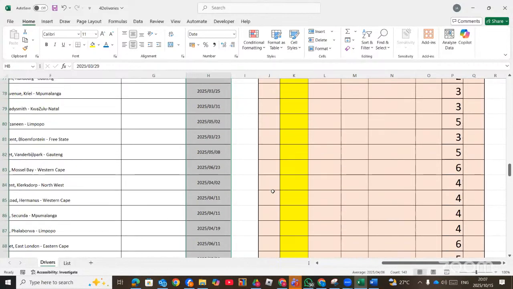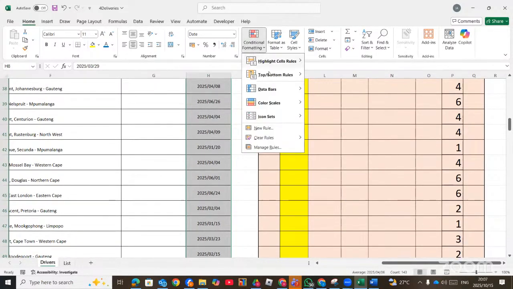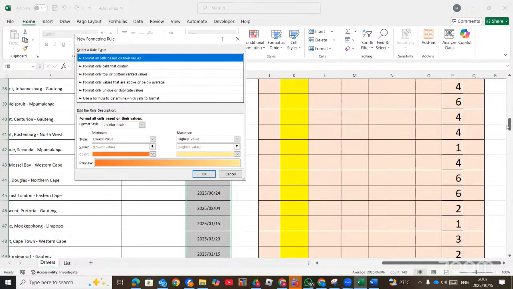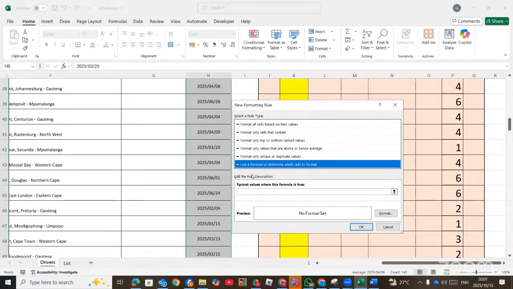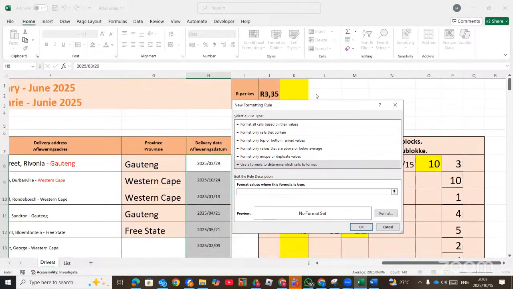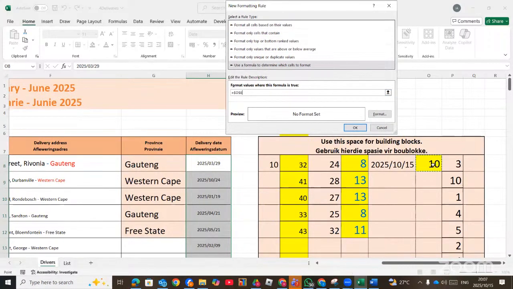Then you go to conditional formatting, and then you choose new rule. Remember, whenever you are comparing two columns or two values, we use this one, the formula. Then we are going to pick here, when this one, which is O8, and then we make it absolute, which is already there, is equal to this value here. Now this P8, we shouldn't make it absolute. Just P8, because it will run down.